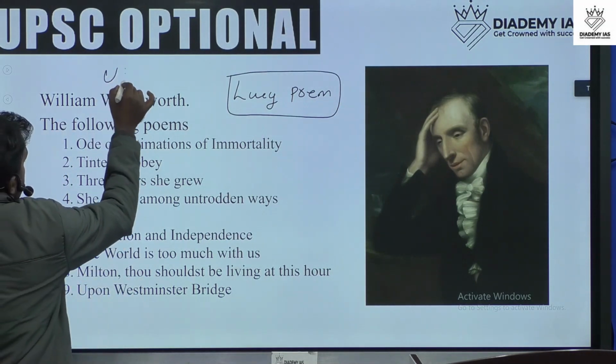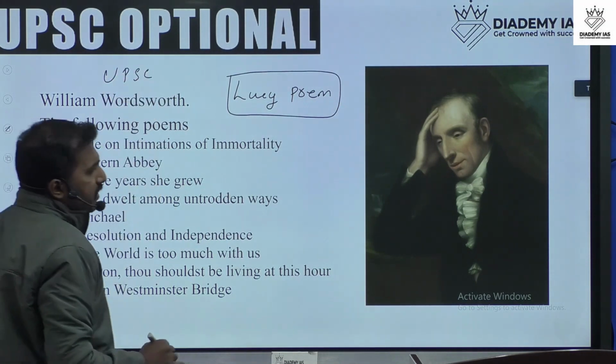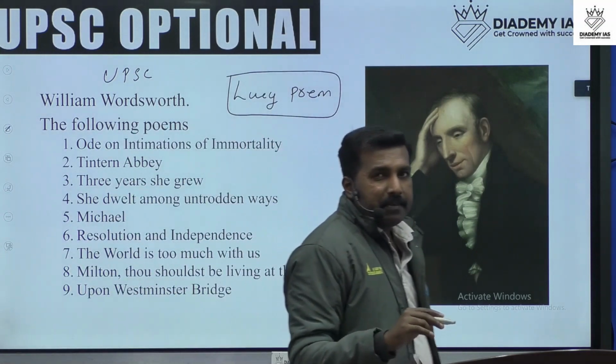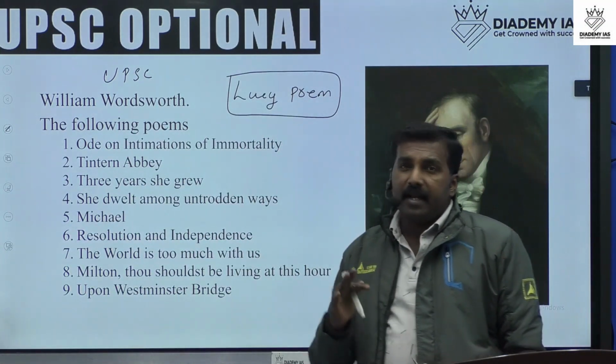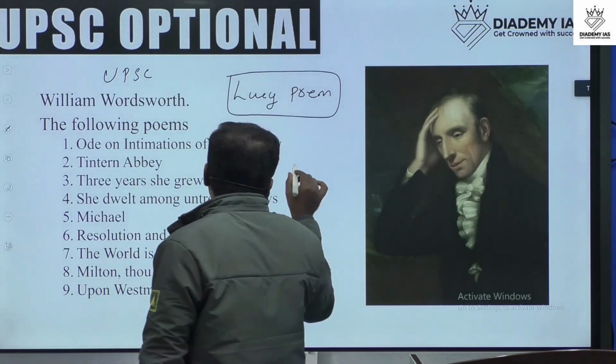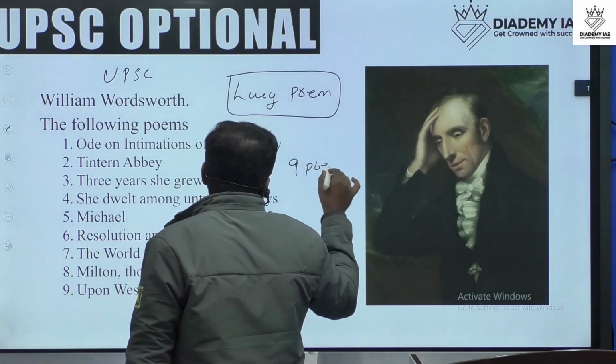This is the UPSC optional syllabus. From the UPSC optional syllabus, we have 9 poems by Wordsworth.